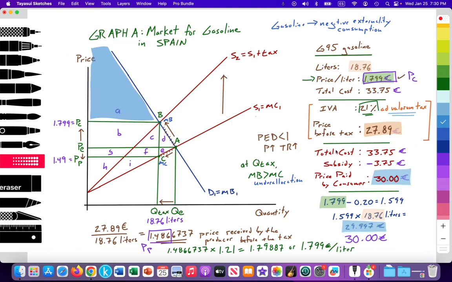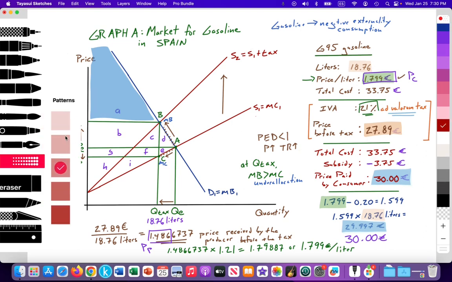Okay. How about producer surplus? Producer surplus was originally areas G plus F plus E plus H plus I. Follow that supply curve up to the free market equilibrium price. It was originally this area. But because the price received by the producers reduced, producer surplus is reduced to areas H plus I. So producers are worse off, a little bit less profit for them.